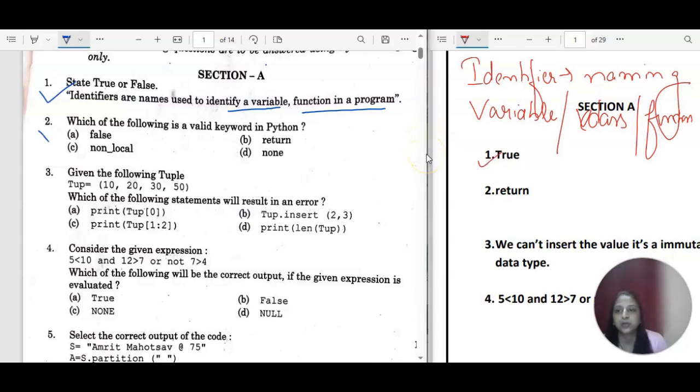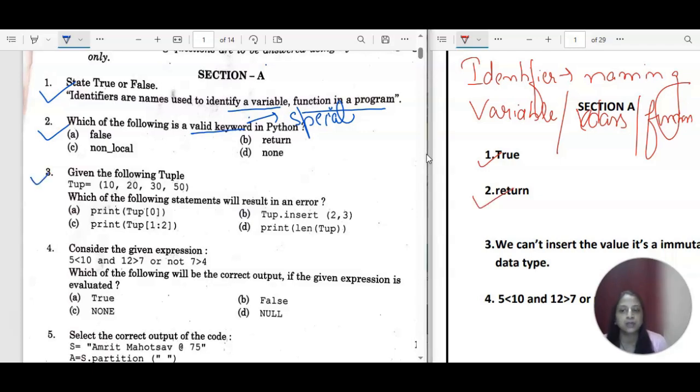Now question number 2 is, which of the following is a valid keyword? So keywords are the special words with special meaning. In Python, return is a keyword. Return is used to return a value to the calling module in case of a user defined function, right? So return is the correct answer.